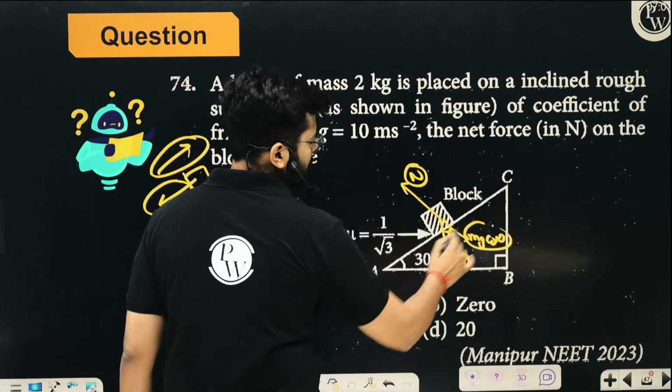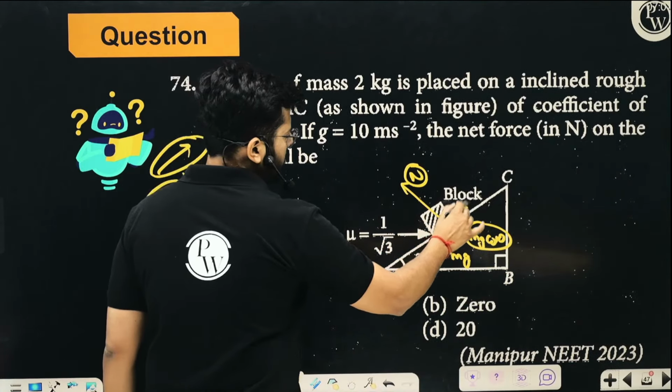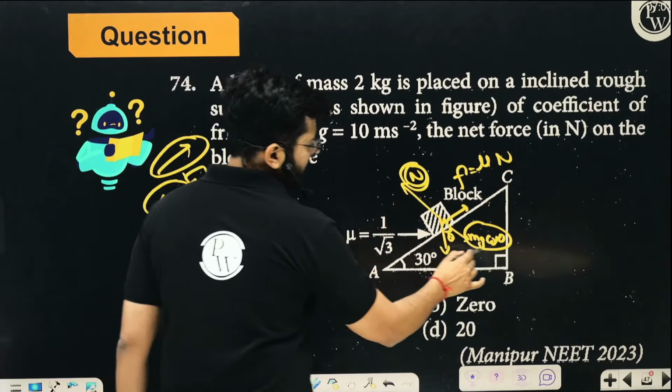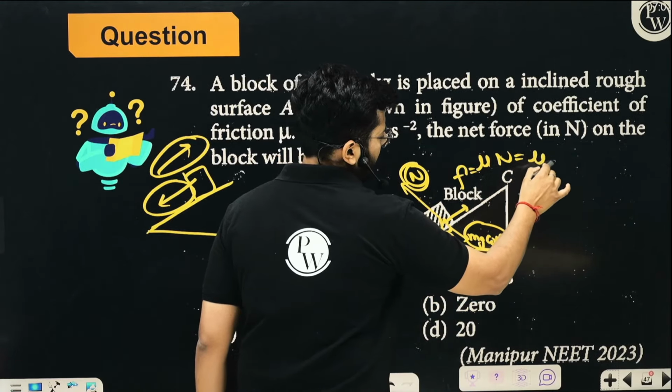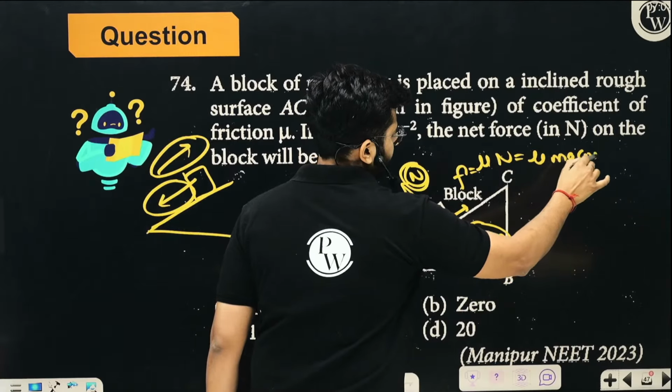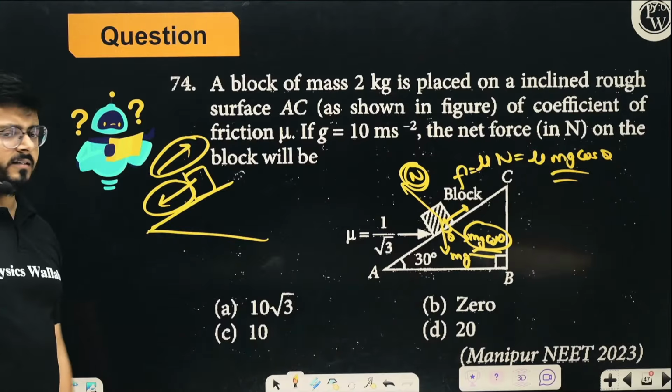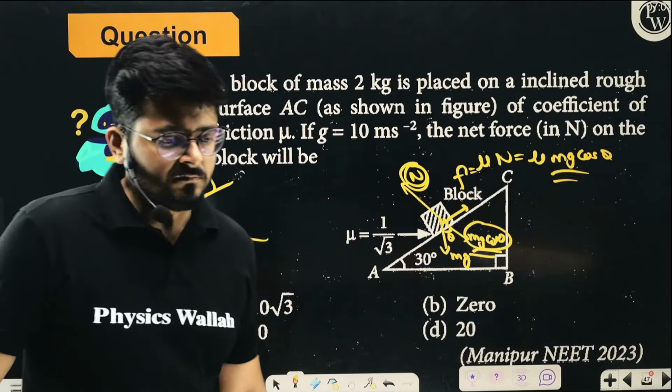So normal reaction is nothing but mg cos theta. Friction force which acts here is mu into normal reaction. Normal reaction is mg cos theta. So mu mg cos theta is the friction force which acts, right? Mu mg cos theta, this is the friction force which acts, right?